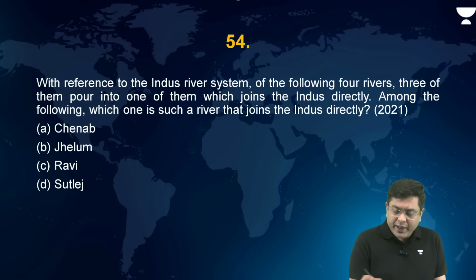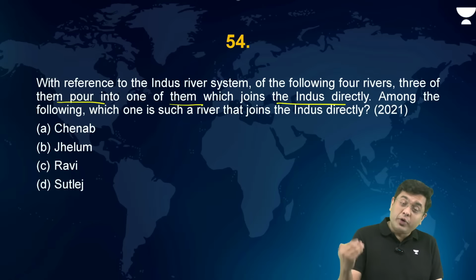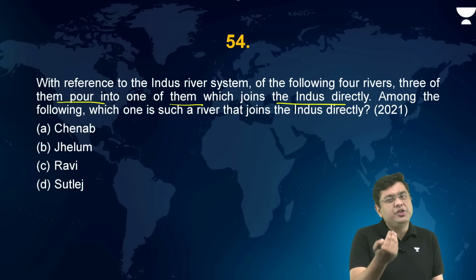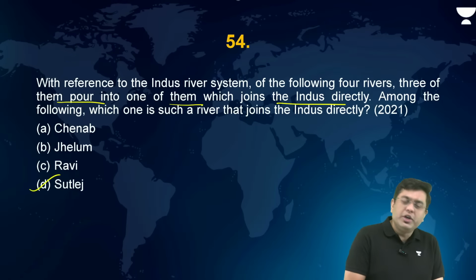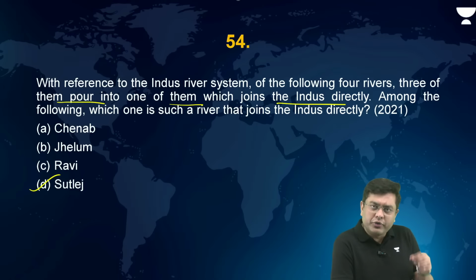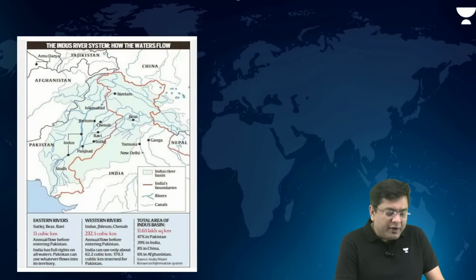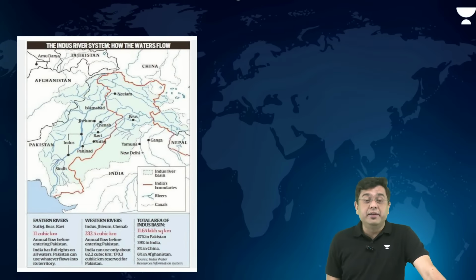But if you take a look into it, 3 of them pour into one of them, which joins the Indus directly. Okay, so which are the 3 of them? If you take a look into it, Ravi, Byas and Chenab will drain into Satluj, and that is when the Satluj will eventually drain into river Indus. This was one of the controversial questions in terms of the answer associated. Now, what constitutes a main river and what is referred to as a tributary?